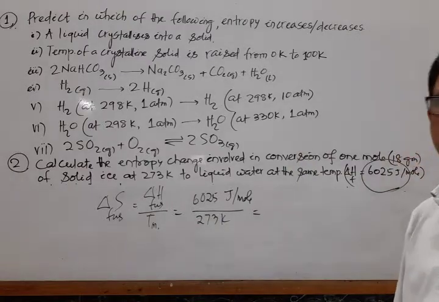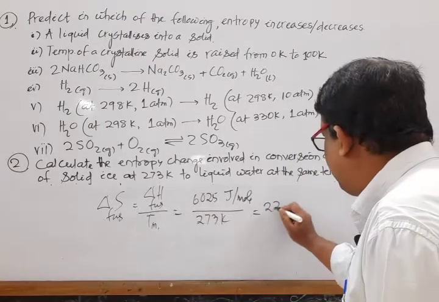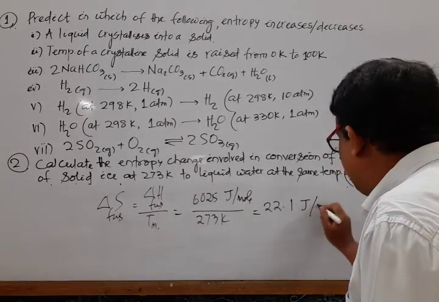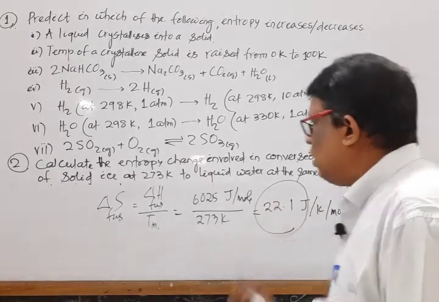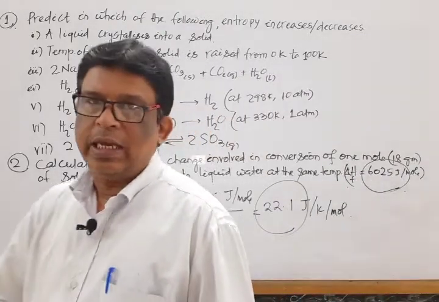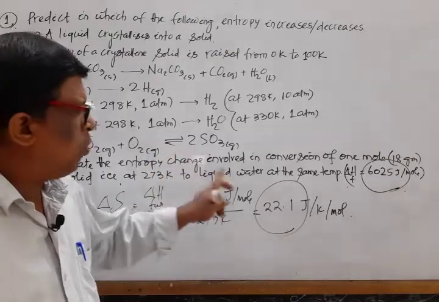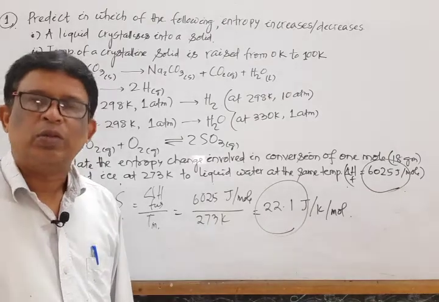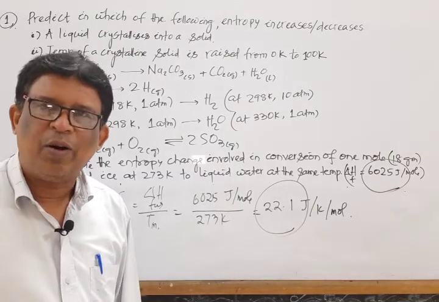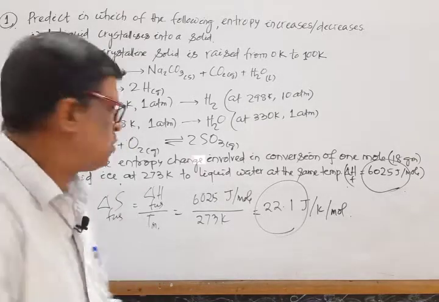On solving this value, the answer is nearly equal to 22.1 joule per Kelvin per mole. This value, that is the entropy change of fusion for conversion of ice to water, is 22.1 joule per Kelvin per mole. Any doubt? No doubt. Good. Move to the next question.